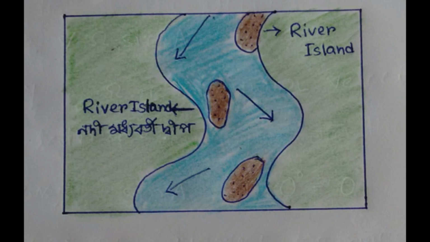The sandbars gradually increase in size and develop as river islands. An example of a river island is Majuli Island in the Brahmaputra River, which is the largest river island in the world.